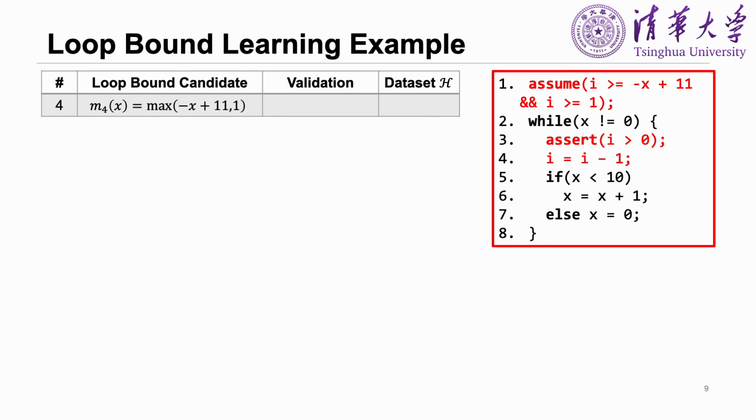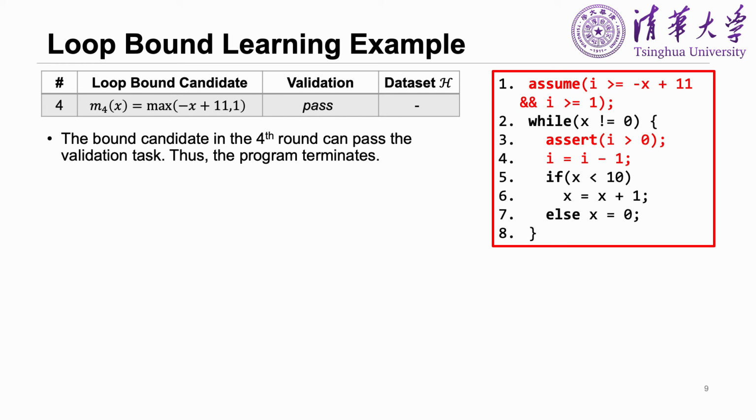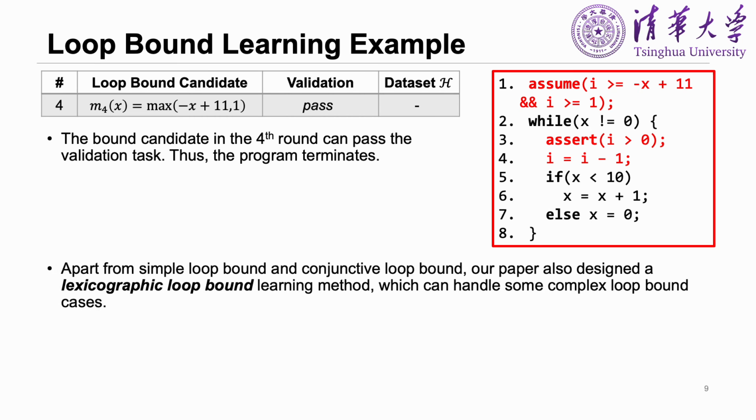The bound candidate in the first round can finally pass the bound validation. Thus, we can conclude that the bound candidate is a correct loop bound and the original program terminates. Apart from the simple loop bound and the conjunctive loop bound, our work also considered another loop bound called lexicographic loop bound, which has a stronger ability and can handle more complex situations. You can read our paper for more.